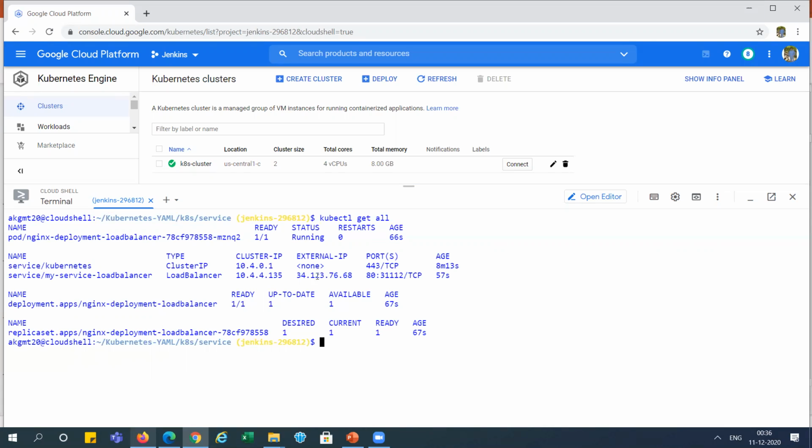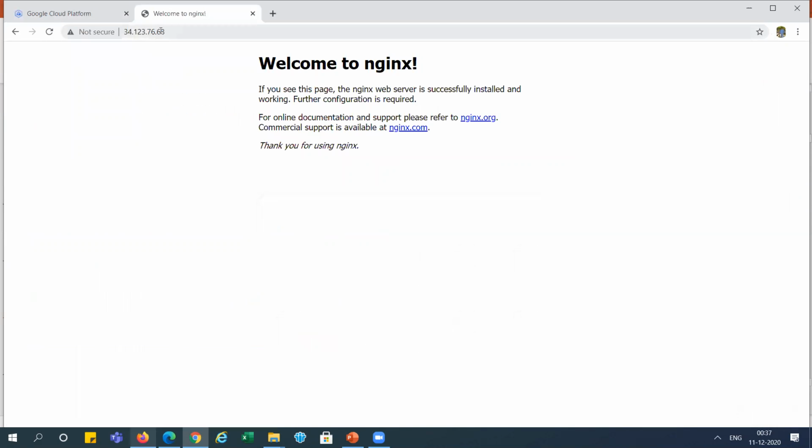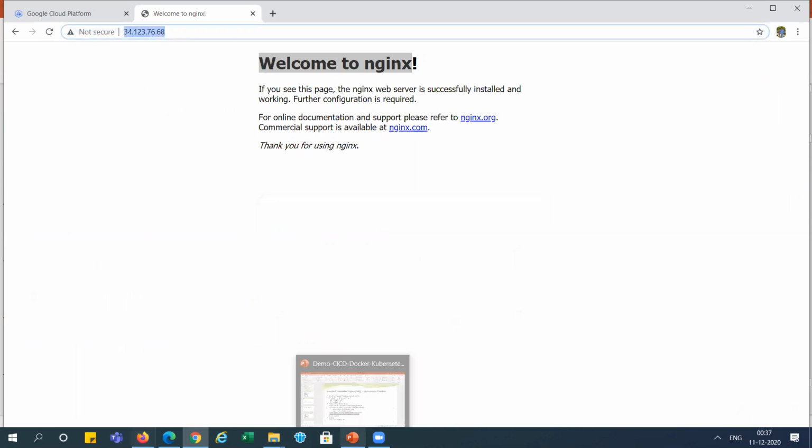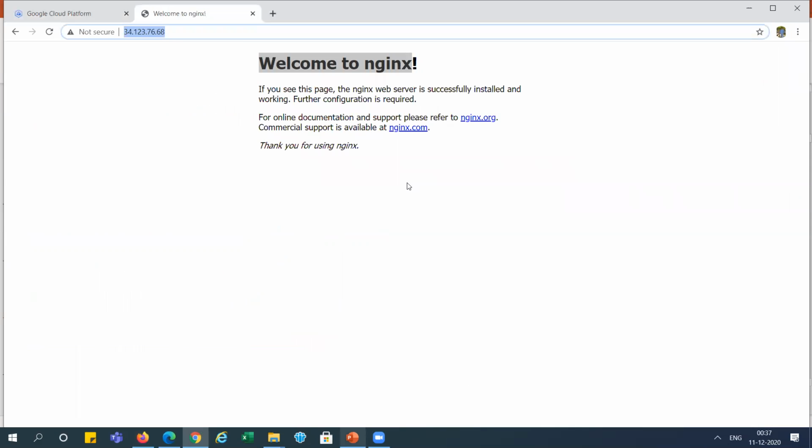See, we got the external IP here, right? So we can access the system directly from the load balancer, right? External IP also. So let's check. We can just copy it. I'm running over here. You can see directly I will get, because default port is 80. So we can access Nginx with this port directly, right? You can see testing we have done with the external IP, right? We have done this thing and it is working from the load balancer, right?